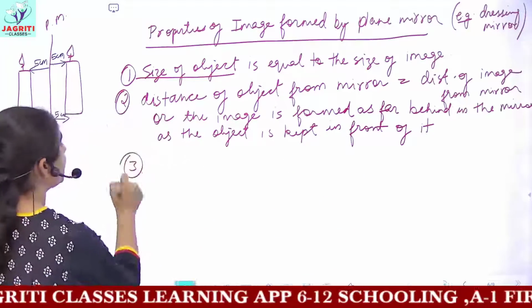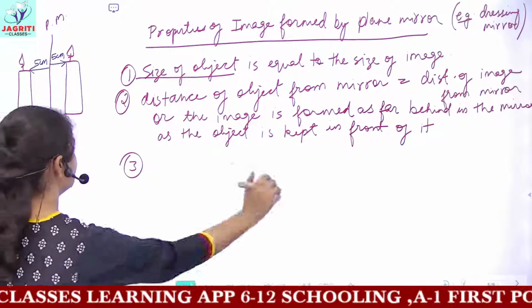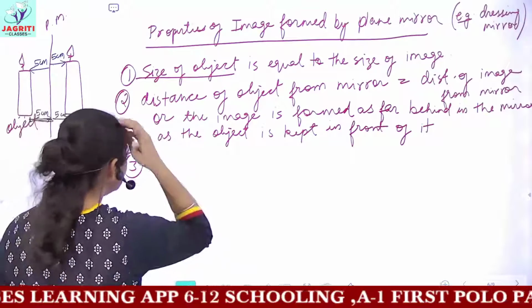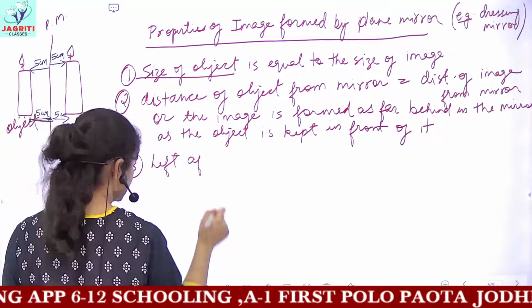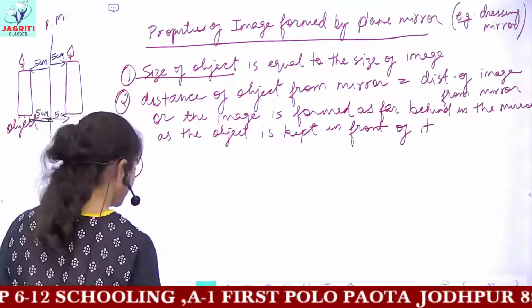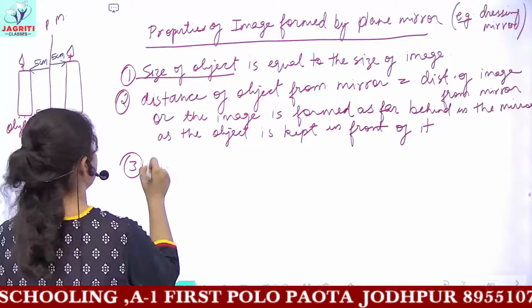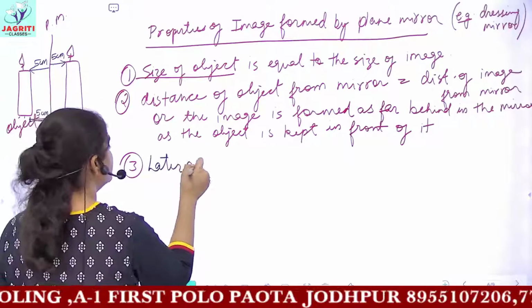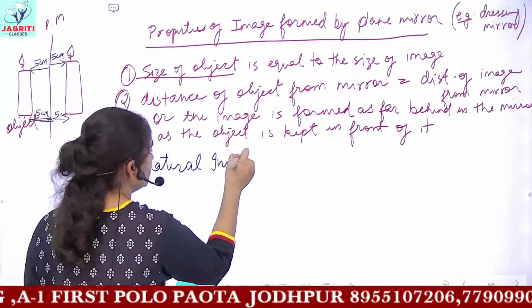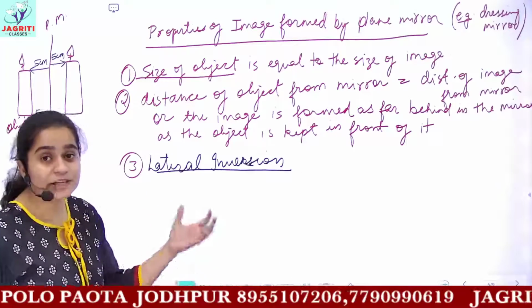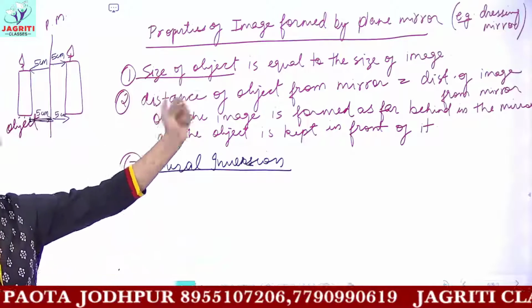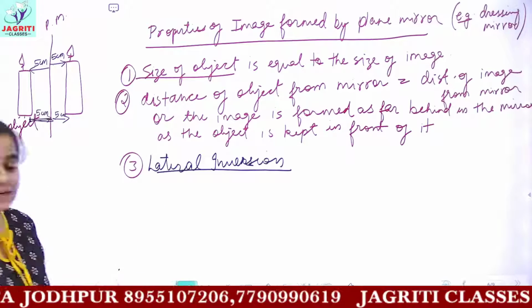Then the third property is what? The third property is, in the mirror, you can say the left appears right. Okay, this property is in fact asked in the form of question. That is, you see a phenomena of lateral inversion whenever you observe an image formed by a plane mirror. So what do you mean by lateral inversion?